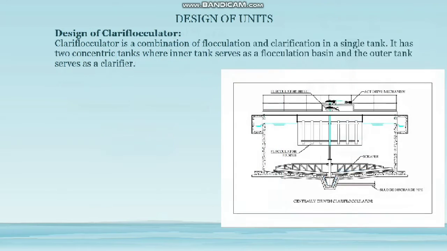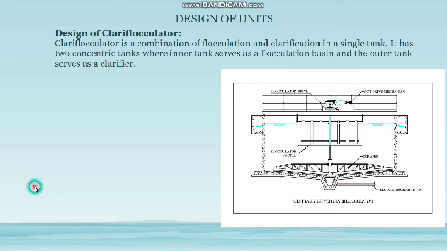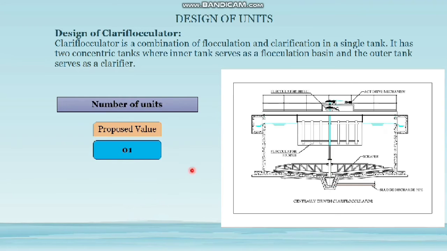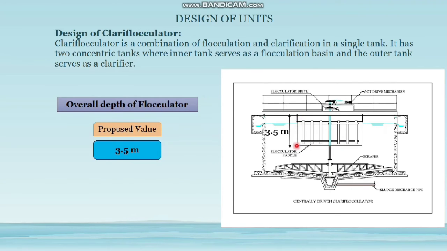Clariflocculator. The clariflocculator is the combination of flocculation and clarification in a single tank. It has two concentric tanks where the inner tank serves as the flocculation basin and the outer tank serves as the clarifier. This is the diagram of a centrally driven clariflocculator. Number of units required for our treatment plant is 1. The diameter of the flocculator tank is 10.2 meter. The overall depth of the flocculator is equal to 3.5 meter. The detention time is equal to 30 minutes.